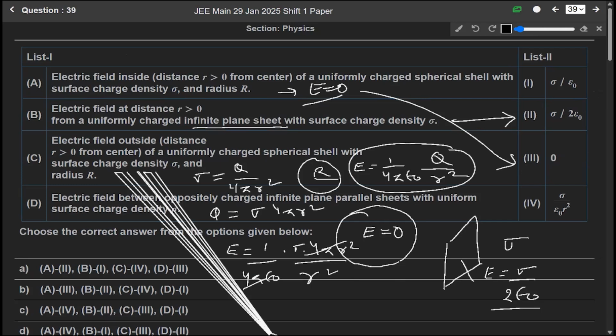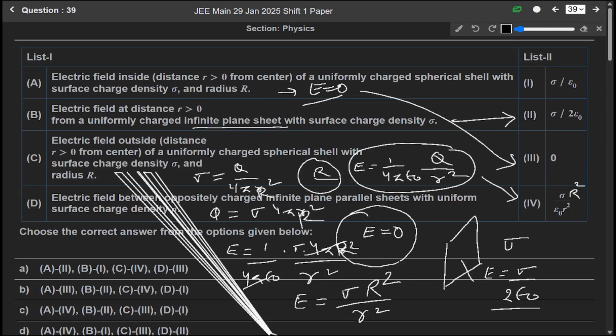The radius is capital R, so it will be capital R square. So we can write E equals sigma into capital R square over small r square. So the electric field will be sigma capital R square over small r square. Here in list 2, no option matches with the third one. If in the fourth one it were capital R square over small r square, then only C would match with the fourth one. So here is a mistake.